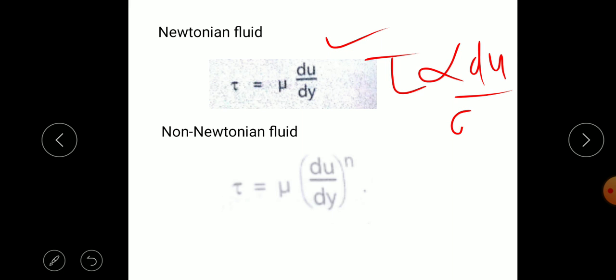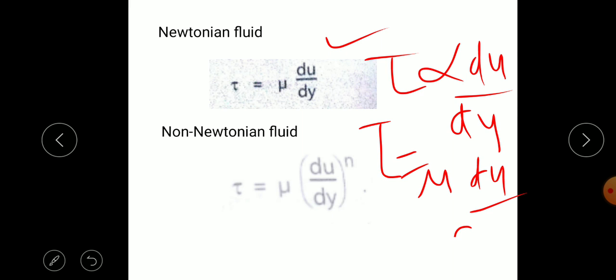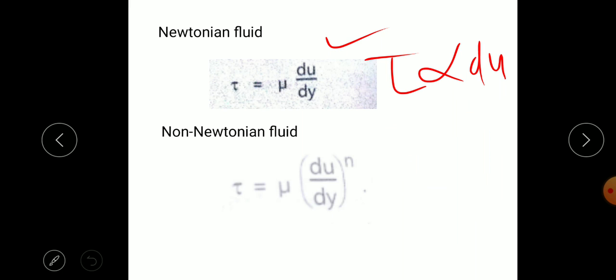So tau is directly proportional to du by dy, and we get a constant of proportionality. Tau is equal to mu du by dy. There is a linear relationship between the shear stress and the deformation.